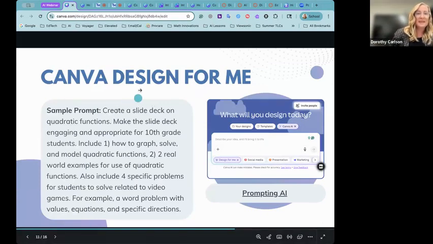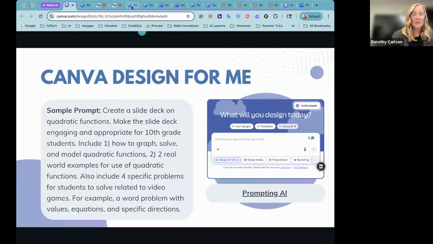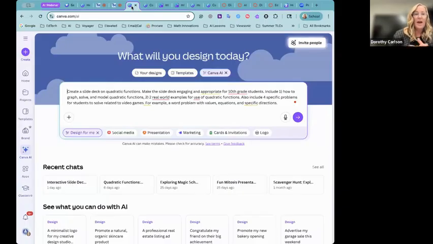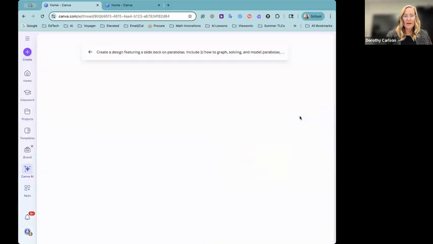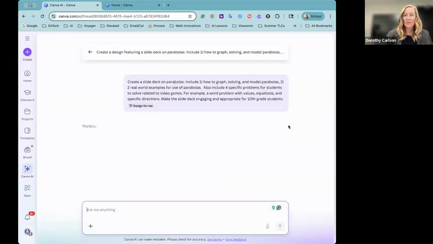Okay, so using this sample prompt, I'm going to go to Canva. In Canva, your dashboard will look similar to this, and you'll have 3 options across the top. To use Canva AI, you'll click on Canva AI, and then to use Design for Me, you'll click on Design for Me. That's where you can then enter your prompt. I just copy pasted the prompt we just went over, and then you can either hit enter or the submit button to generate. And you can see it'll start building for you.